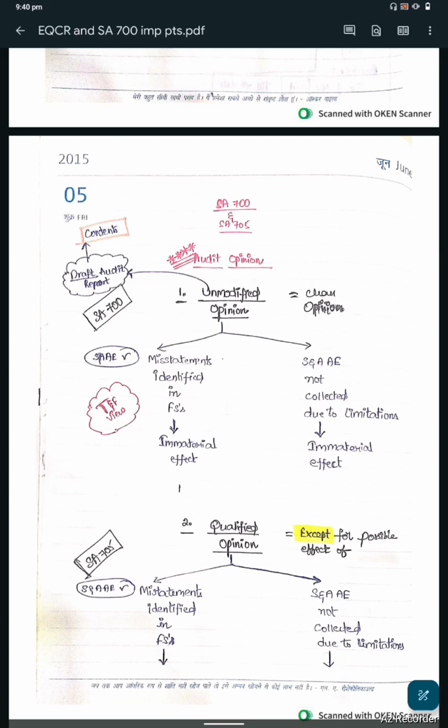Second case, sufficient and appropriate audit evidence is not collected due to limitations, and they have an immaterial effect. In such a case, an unmodified opinion or clean opinion will be issued.